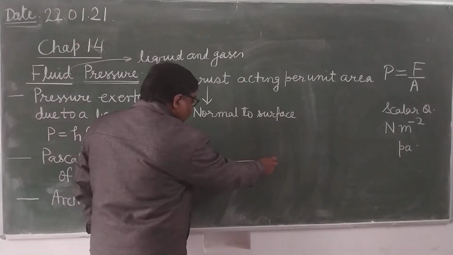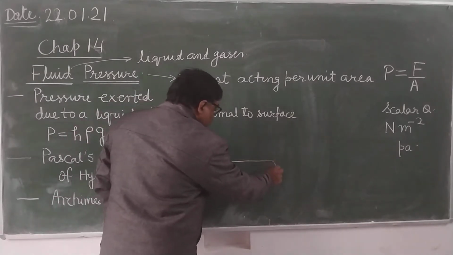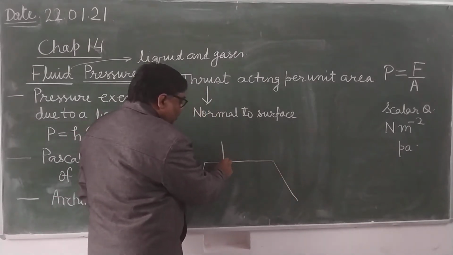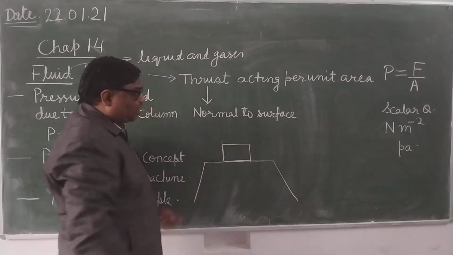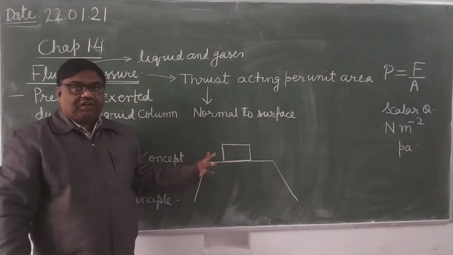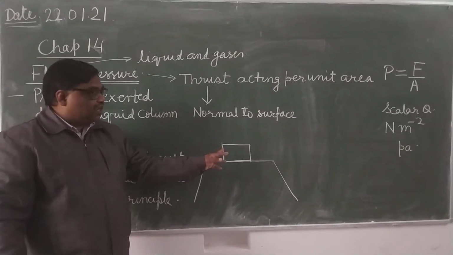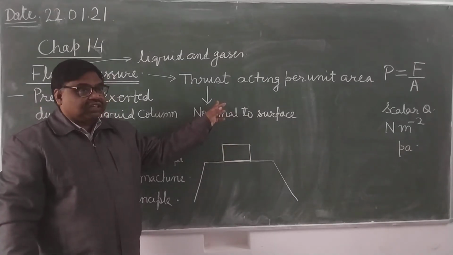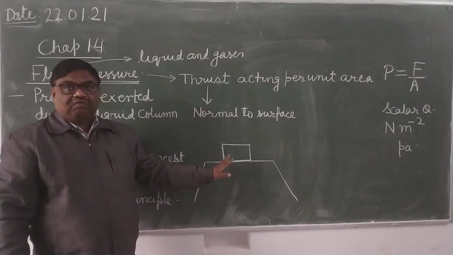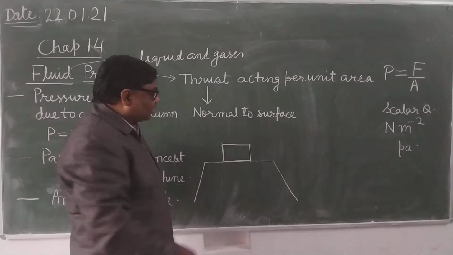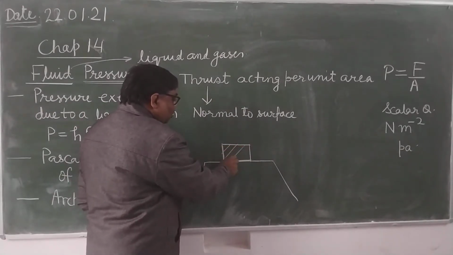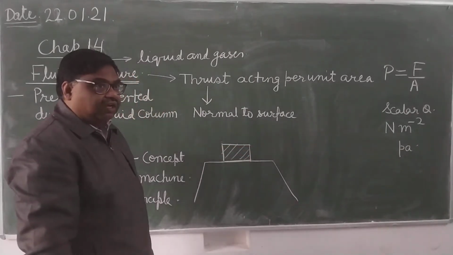For example, suppose this is a table and some book is kept over it. This book will not exert pressure in the sideways direction, nor in the upward direction. It will exert pressure only in the downward direction, and it will be because of the weight of the book.